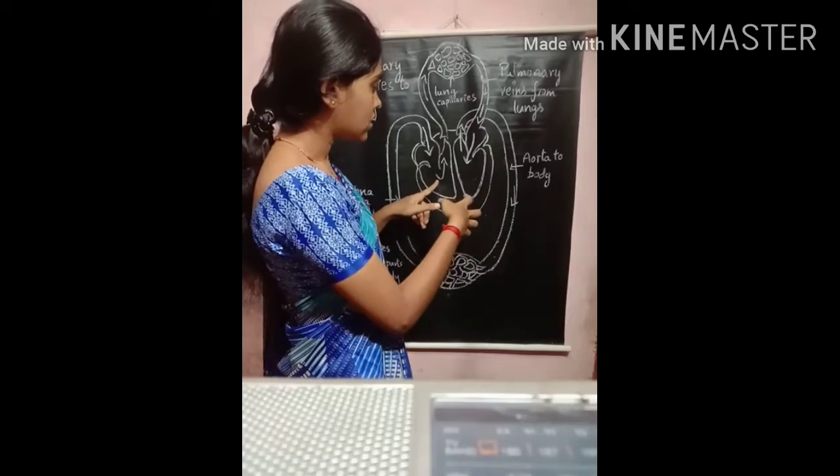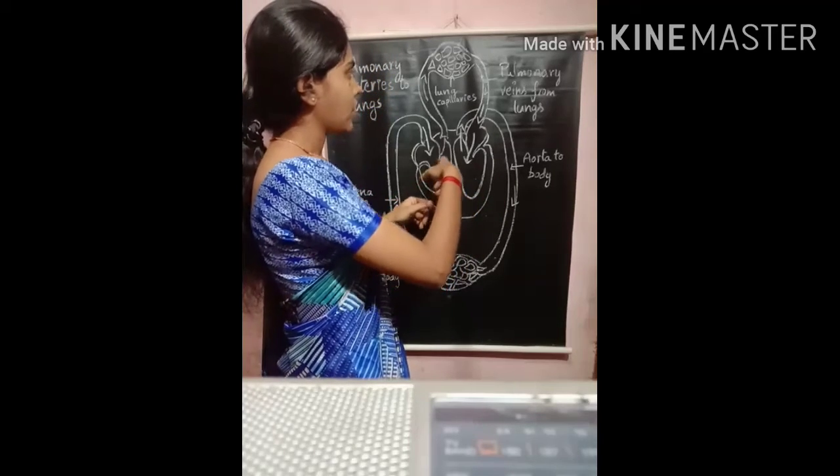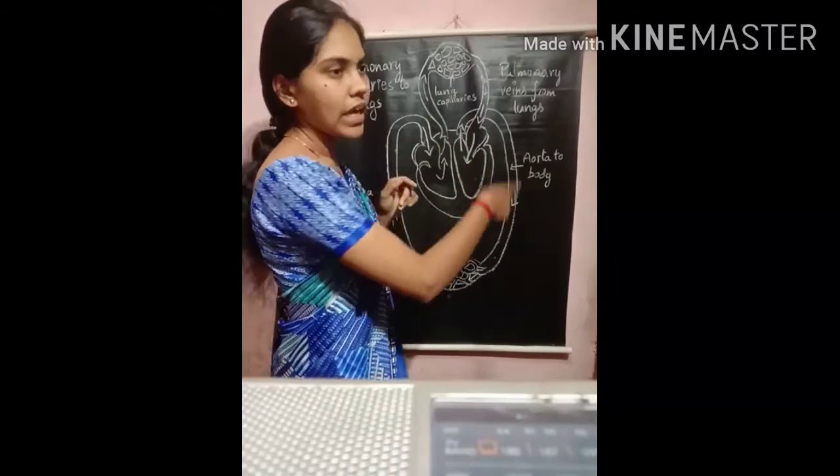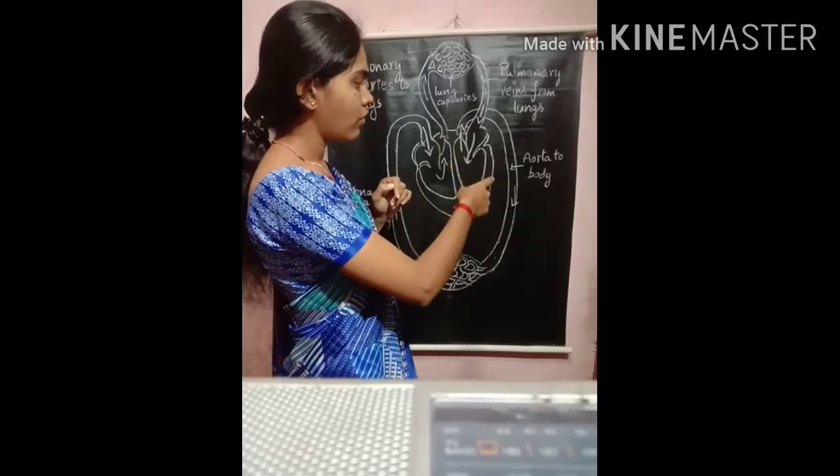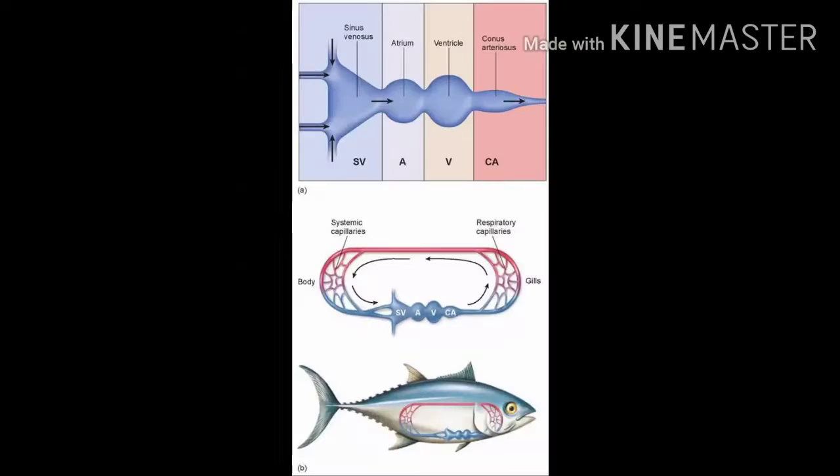So in the cycle we can observe one passage only. In this picture you can see the two chambers in the heart of the fish. This is a typical picture of the fish heart.